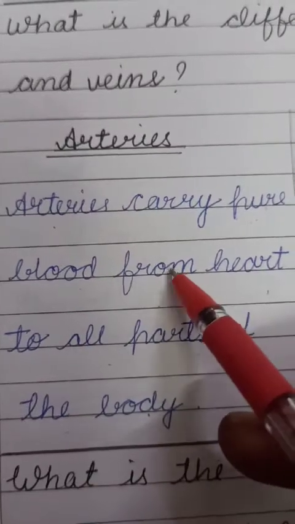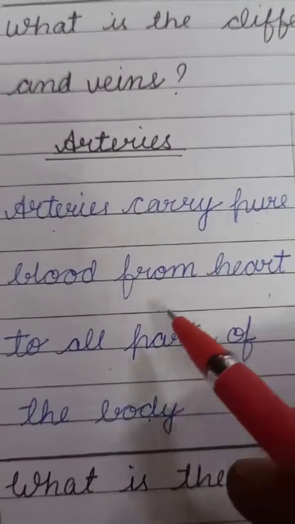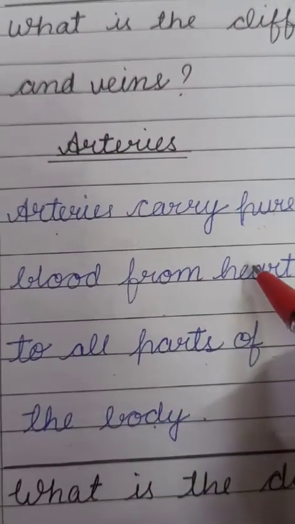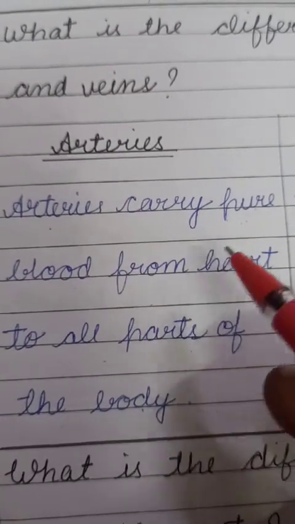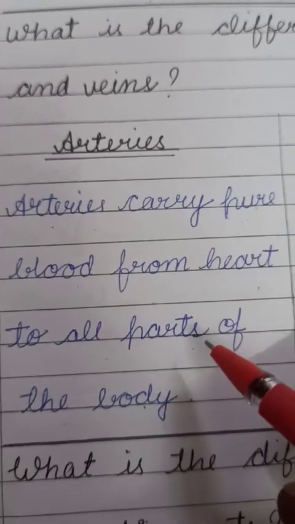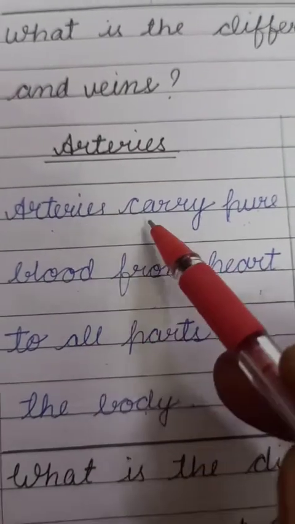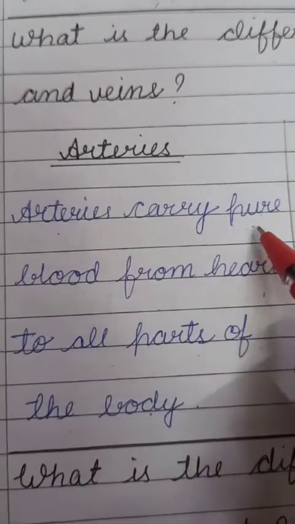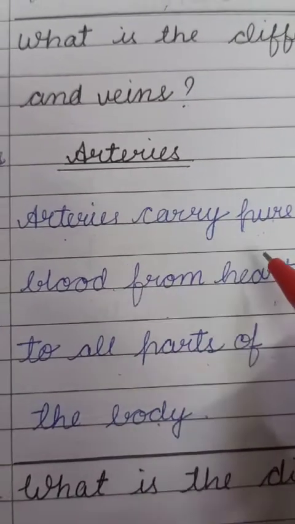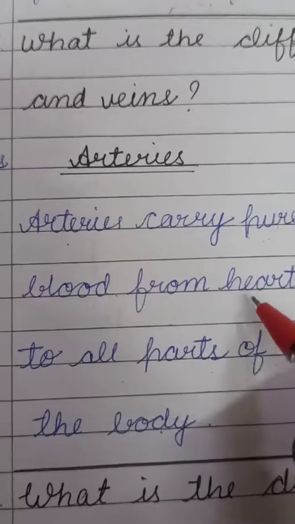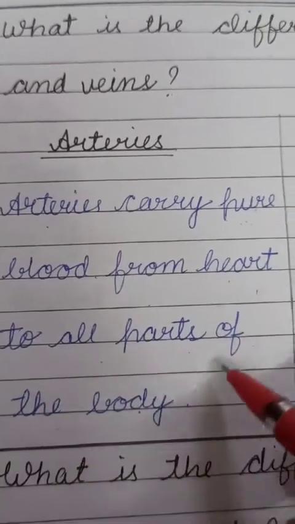Pure blood means blood in which oxygen is more. There is a larger amount of oxygen, that's why it is pure blood. So arteries always carry pure blood and distribute it from the heart to all other parts of the body.